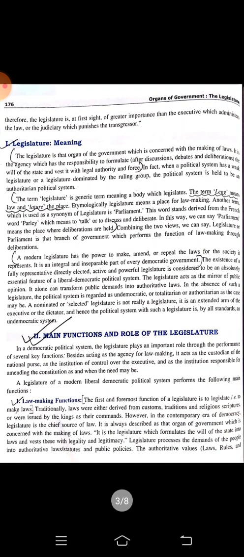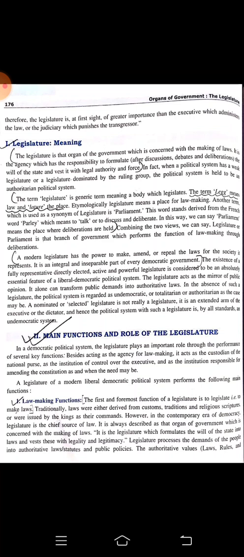The legislature is that organ of the government which is concerned with the making of laws. It is the agent which has the responsibility to formulate the will of the state, vest it with legal authority and enforce the law. The term legislature is a generic term meaning a body which legislates. The term leg means law and lature means place.